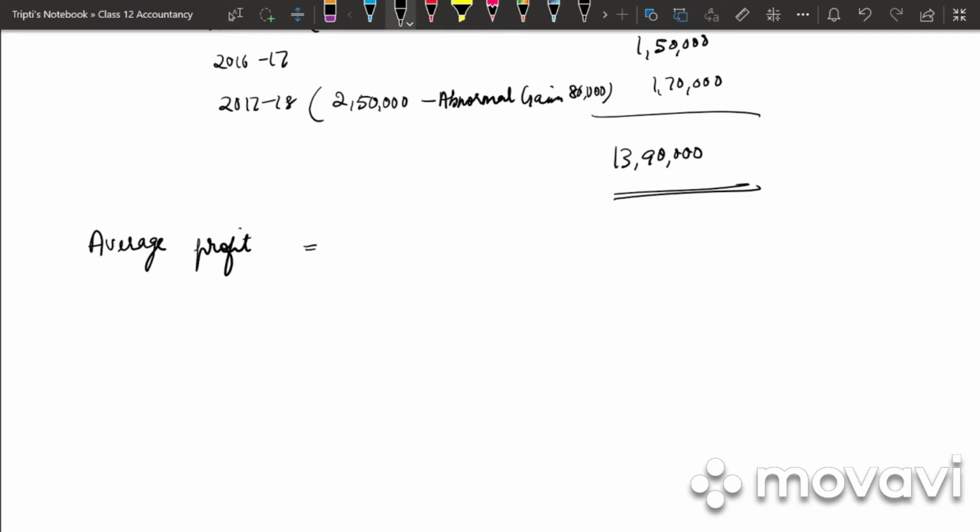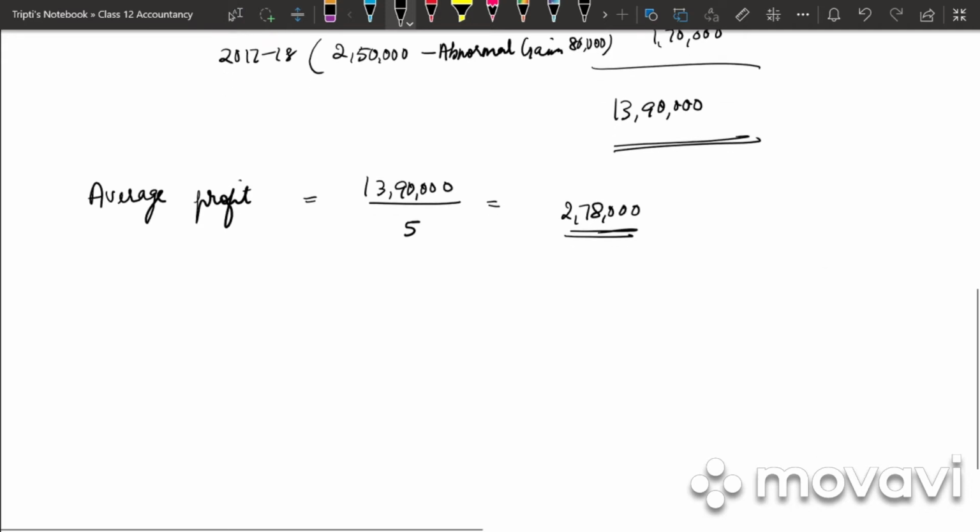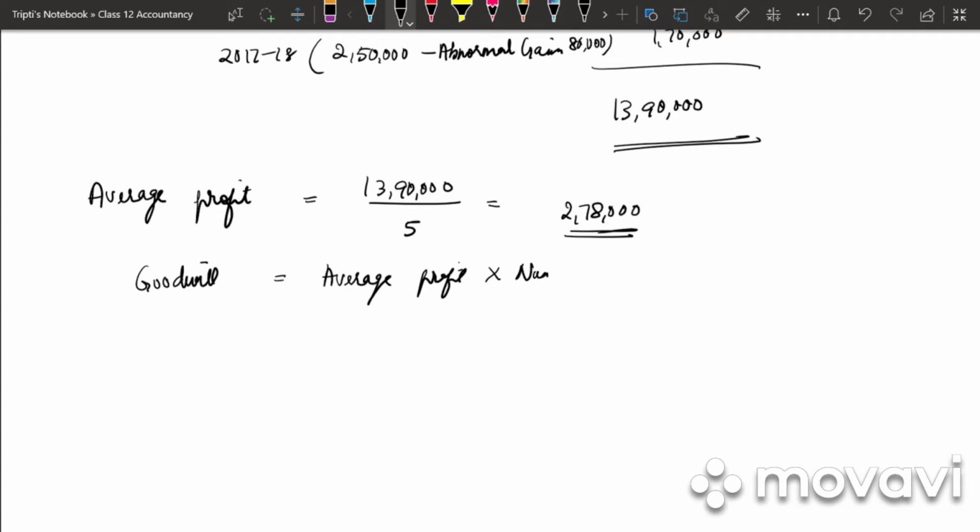How do we find out the average profit? It is 13,90,000 divided by how many years? 5 years. So we get 2,78,000. And last we need to find out the goodwill. That is average profit into number of years of purchase. So what is the average profit? 2,78,000.